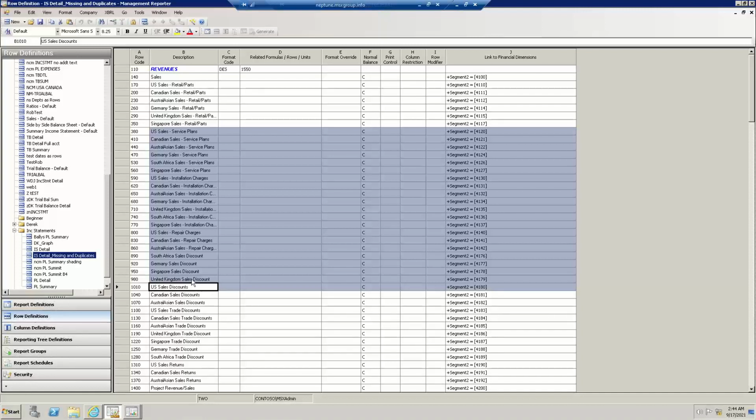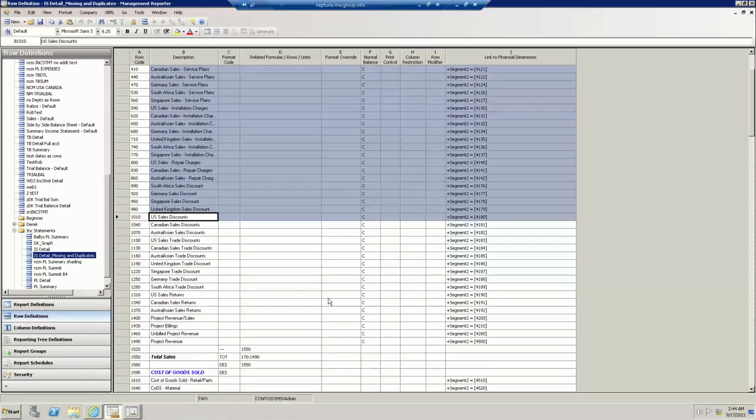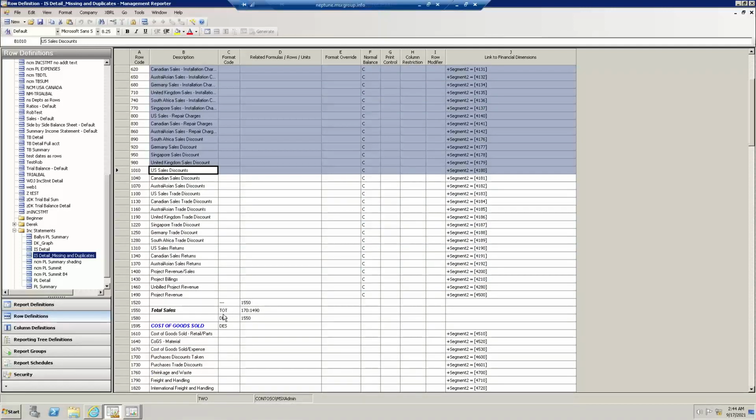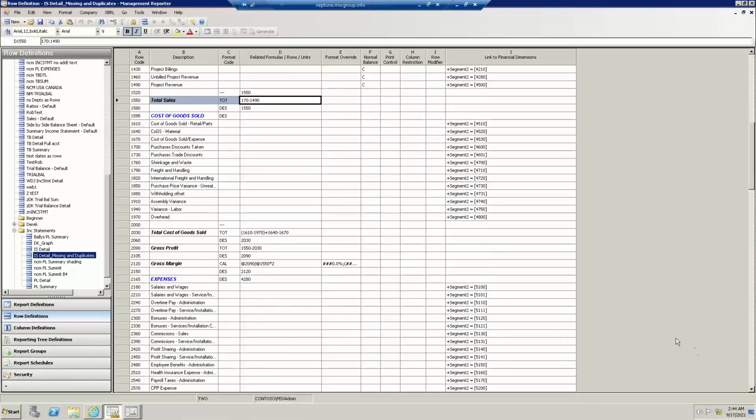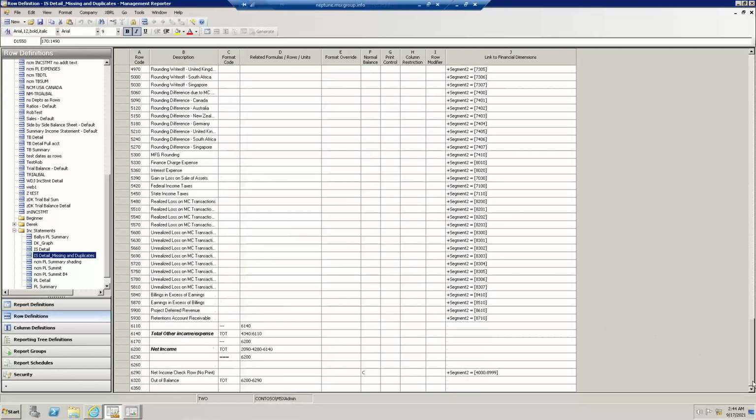Like total revenue might be all accounts that begin with a 4. And then we can automatically expand that. That way we avoid and reduce maintenance, usually altogether, as new general ledger accounts get added. But in your Management Reporter, here's where I'm calculating sales of all those individual accounts or cost of goods sold. And then the punchline here